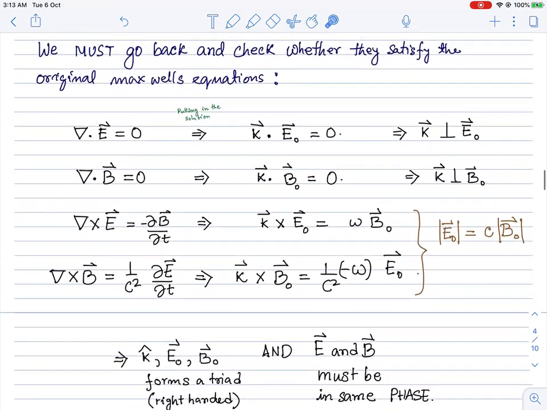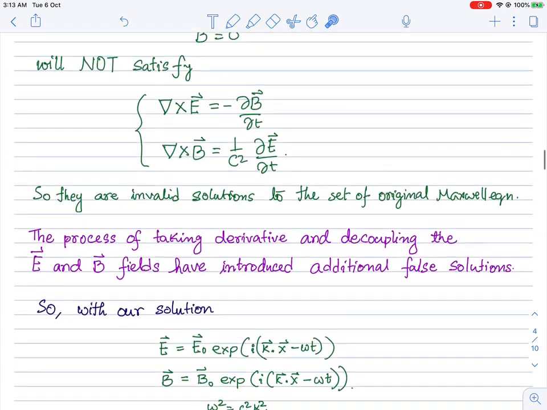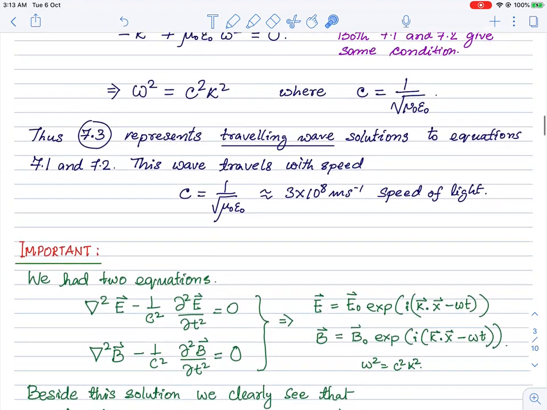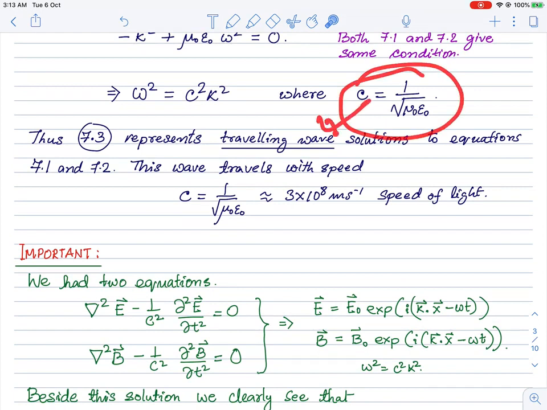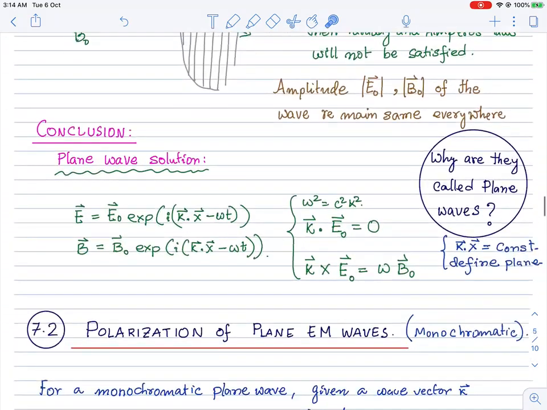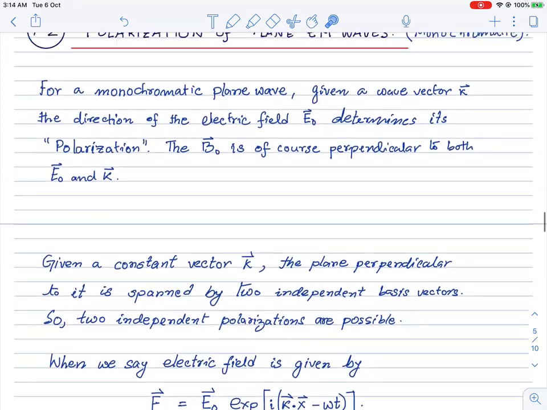This is all I wanted to say about the plane wave solution. The main thing is that there exist these kinds of solutions, which I'm sure all of you have seen before. One of the important takeaways is the identification of this constant, mu naught epsilon naught, with the speed of light. The speed of light in vacuum is given by 1 over root mu naught epsilon naught. These were the constants appearing in Maxwell's equations, and we have been carrying them around for a long time. Now wherever the mu naught epsilon naught combination appears, we can replace it by 1 over c squared. We will do that from now.